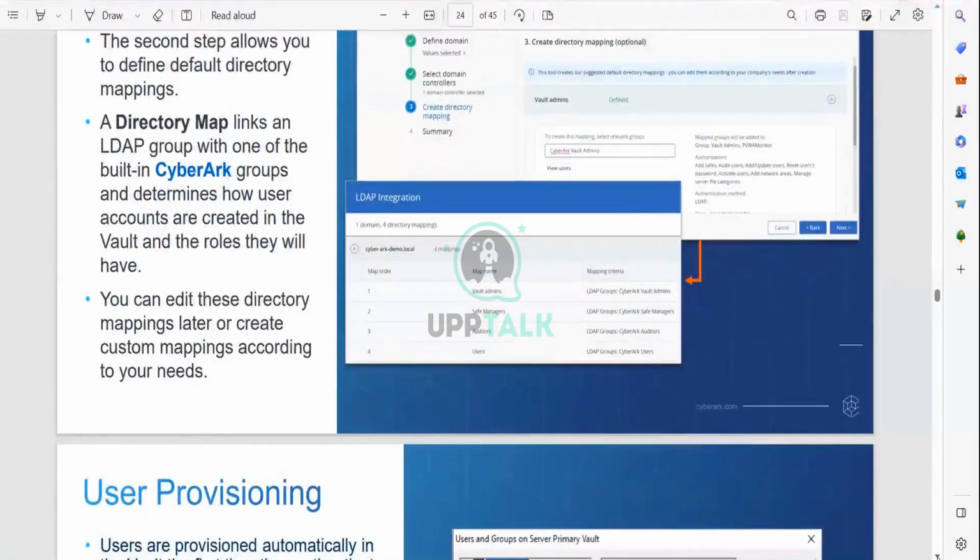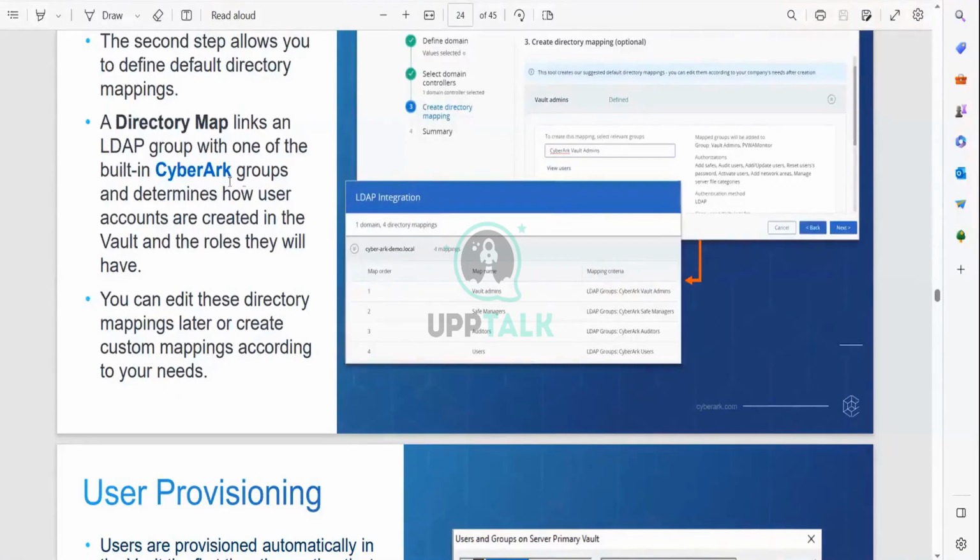For the internal users, we are creating them in the PrivateArk client and giving these permissions. But with the LDAP integration, for the AD group users, we have to segregate them under these 4 names, those users and accounts. We need to update all these things.